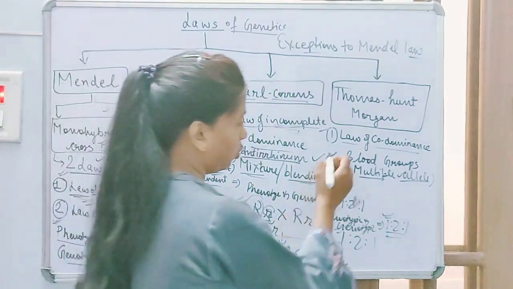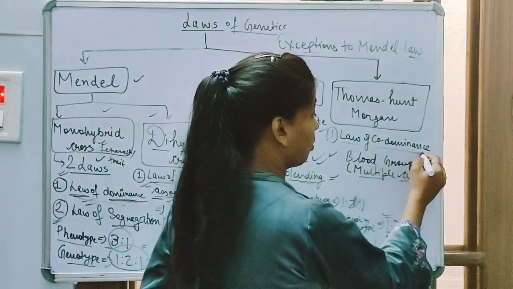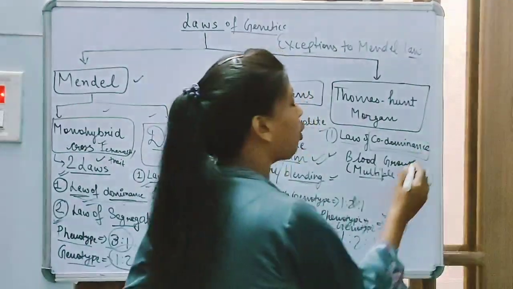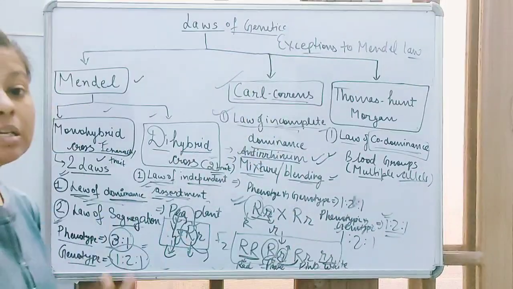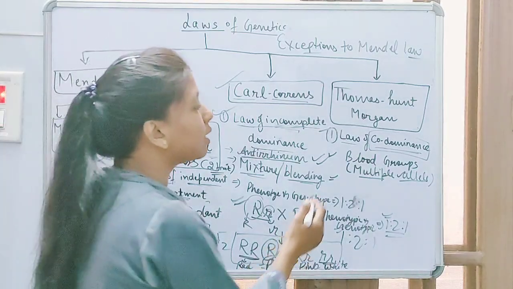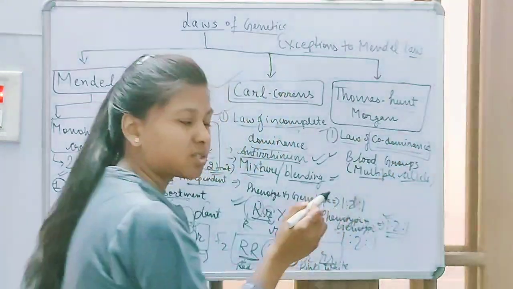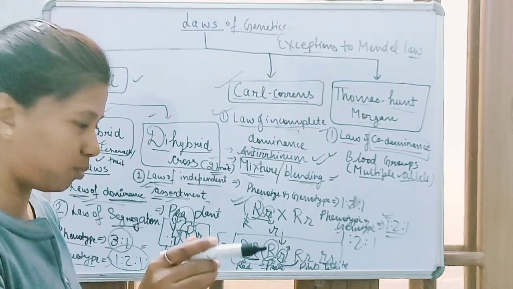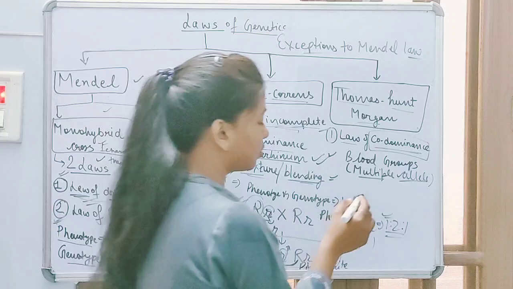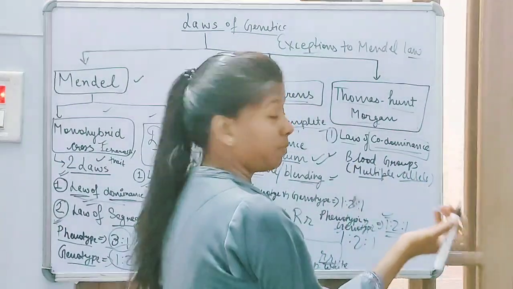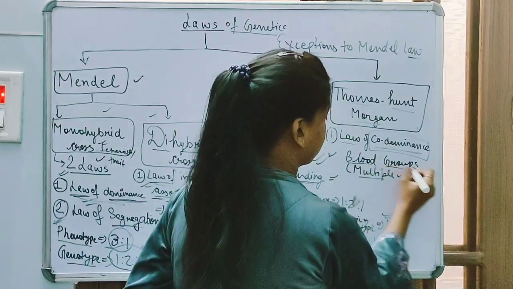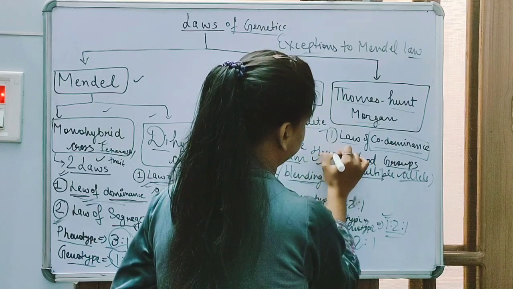Now we have come to the law of codominance, when two dominant traits co-express with each other. First of all, the law of codominance was given by the scientist Thomas Hunt Morgan. A major example is human blood groups.